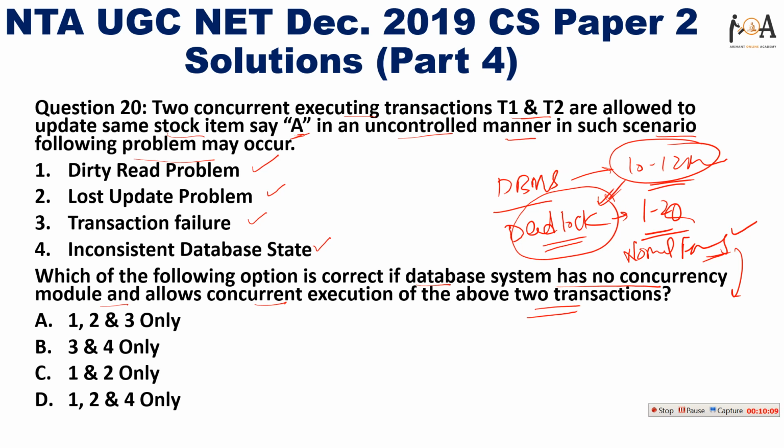Now the question here is, which of the following is correct if the database has no concurrency module and allows concurrent execution? So guys, uncontrolled manner is there. So from their side, dirty read problem may occur, lost update problem may occur, and inconsistent database state may occur, but transaction failure may not occur because we just have no concurrency module and we are allowing concurrent execution. So transaction failure is not the case, right? So only 1, 2 and 4. So option D is the correct answer, right?